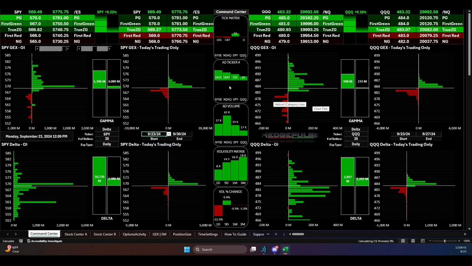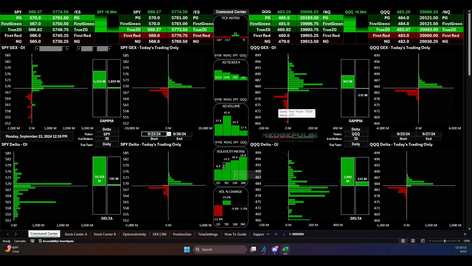The AD ticker is similar to tick, but it's from the open of the day. The tick is basically second by second: how many stocks ticked up versus ticked down in the last transaction. The advance decline ticker is how many are up from the open of the day versus down. The AD volume, similarly from the start of the day, is looking at the buy volume versus sell volume, advancing versus declining volume.